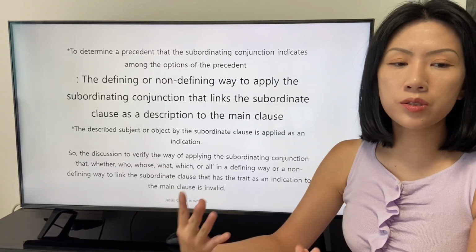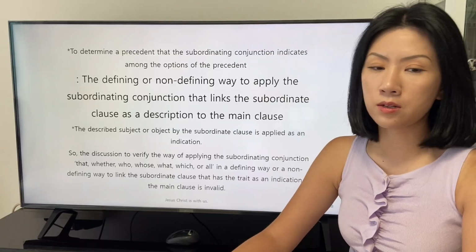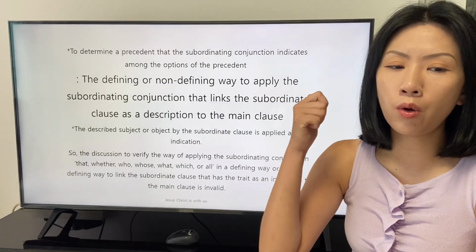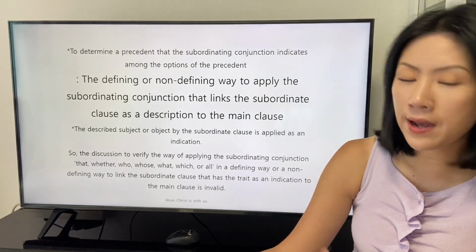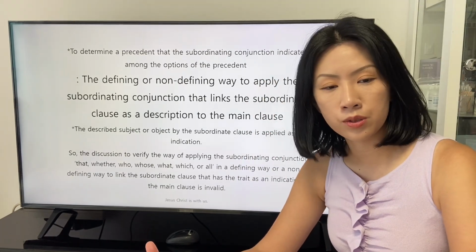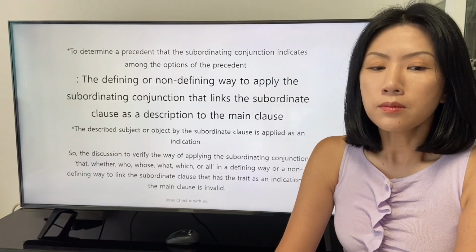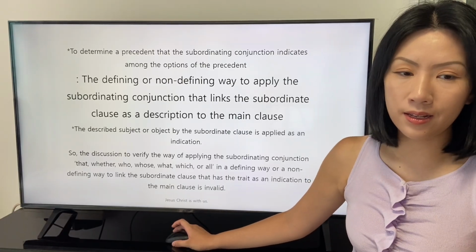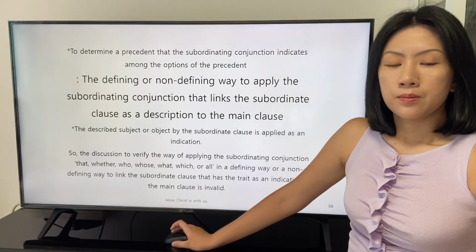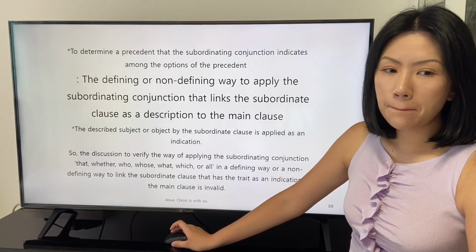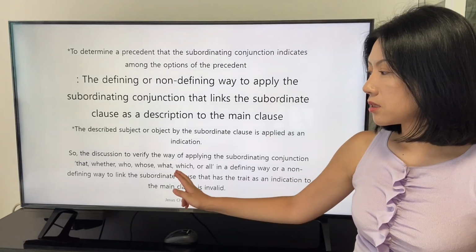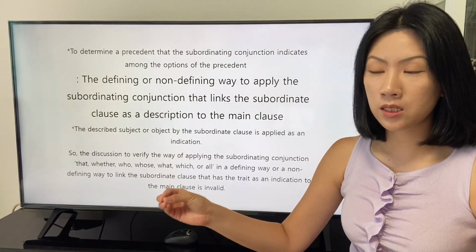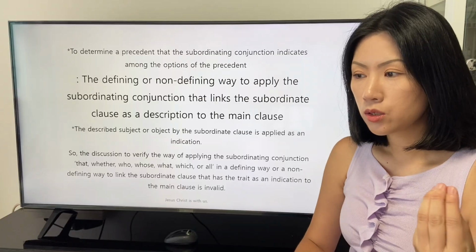So the discussion to verify the way of applying the subordinating conjunction, that, whether, who, whose, what, which, or all, in a defining way or a non-defining way to link the subordinate clause that has a trait as an indication to the main clause is invalid, because these conjunctions do not need a precedent to describe.